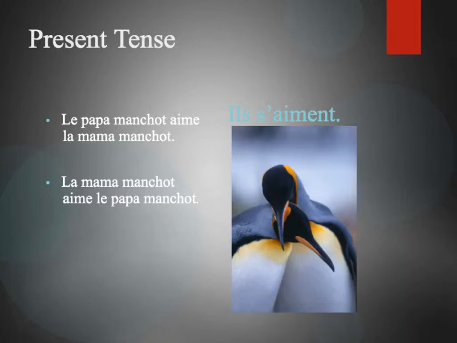Here we have this wonderful picture of these two beautiful penguins, and the penguin in French is called a manchot. So we'll start with the present tense, and we're using the verb aimer, to love. Le papa manchot aime le maman manchot. Le maman manchot aime le papa manchot. So if Daddy Penguin loves Mummy Penguin, and Mummy Penguin loves Daddy Penguin, we could shorten that and simply say they love one another. And we do that by using the reflexive verb plurally. Ils s'aiment. The reflexive pronoun attaches to the front of the verb, and the verb conjugates obviously for the subject il, which is plural.